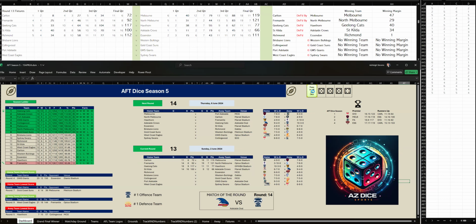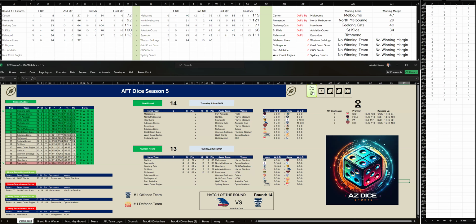It is Brisbane Lions versus Western Bulldogs at the Gabba. We've got first quarter done, 3 goals, 6 apiece. Even after the first quarter, let's go to the second quarter. Western Bulldogs, they kicked 2 goals, 4 to Brisbane, 1-2. And at half time, Western Bulldogs are up by 8 points. Let's go to the third quarter.